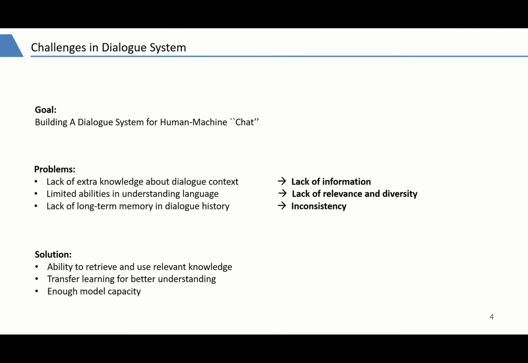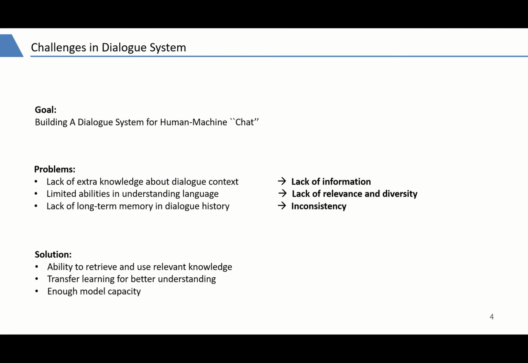The main problems we face are as follows. Lack of actual knowledge about dialogue context results in responses lacking information. Limited abilities in understanding language result in responses lacking relevance and diversity. Lack of long-term memory in dialogue history results in responses becoming inconsistent.